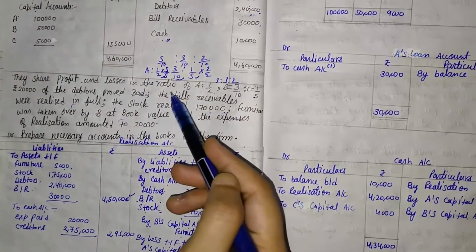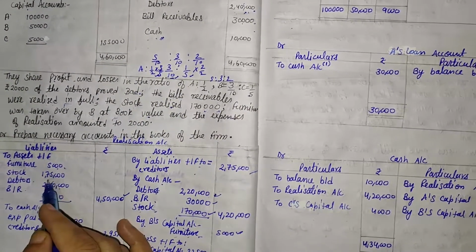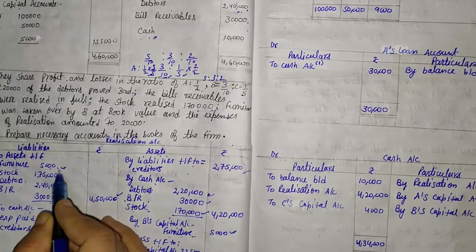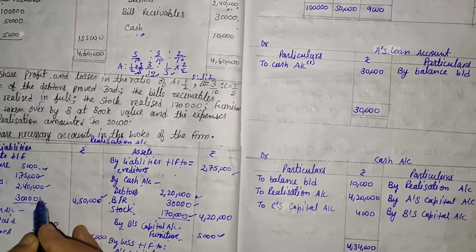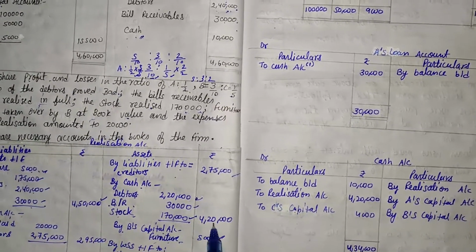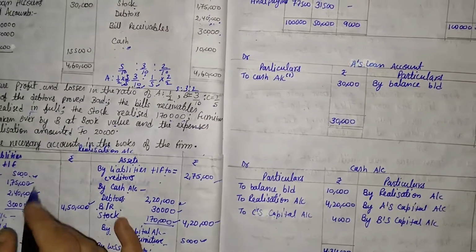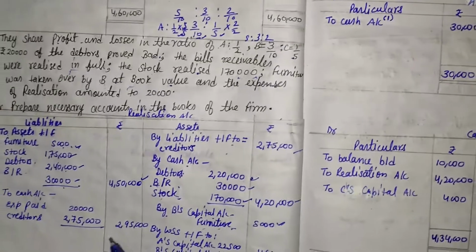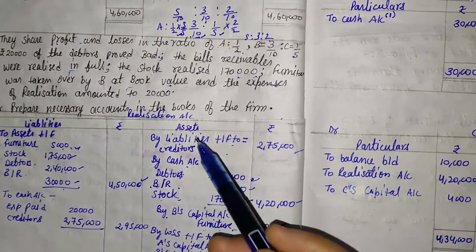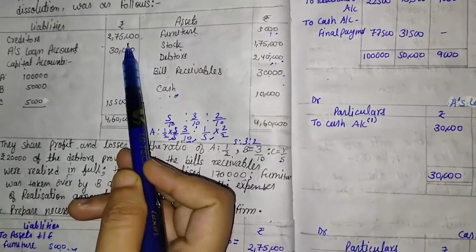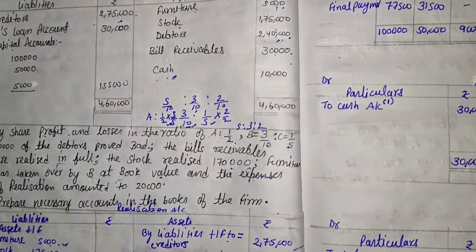So here, first of all, let's check whether any assets remain or not. Furniture is taken by B. Stock, debtors, bills receivable, all the assets are sold in the market. So there are no remaining assets. After that, one liability is also given, that is creditors. So we will have to pay the creditors' value.